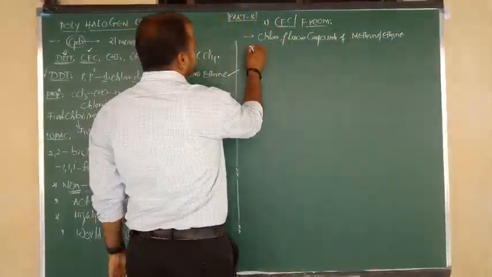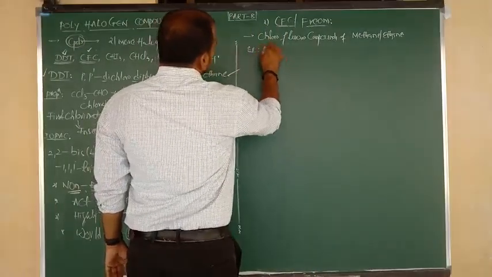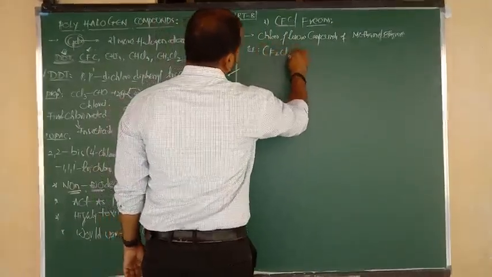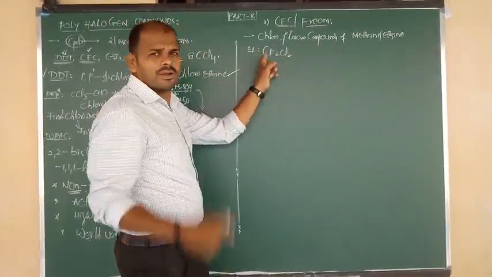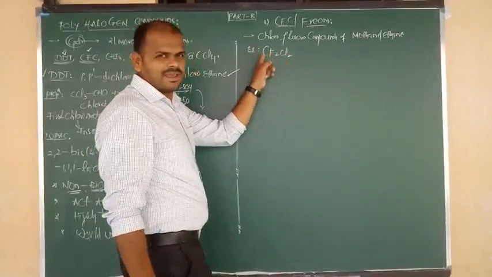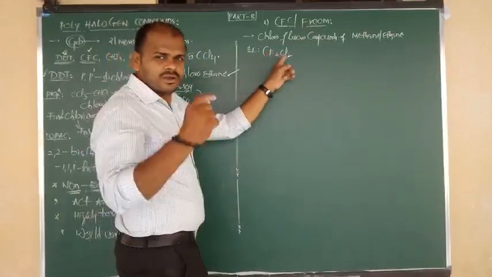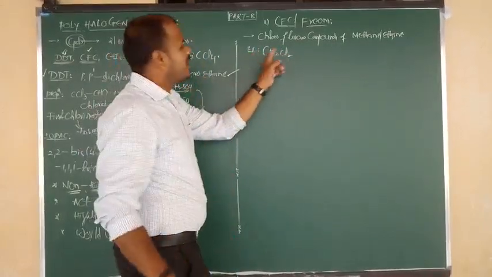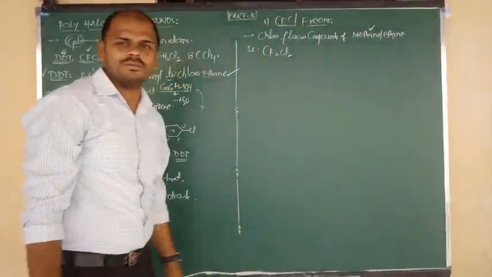Let us go for examples. The example is CF2Cl2. You can see the name difluorodichloromethane. CFC, chlorofluorocarbon. Difluoro, which compound? Methane. Like that they have to be said.